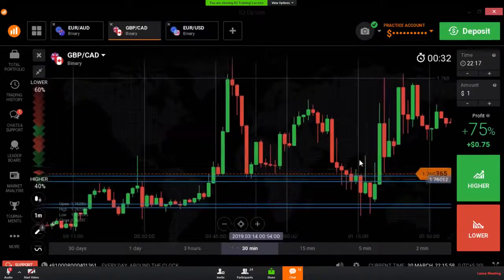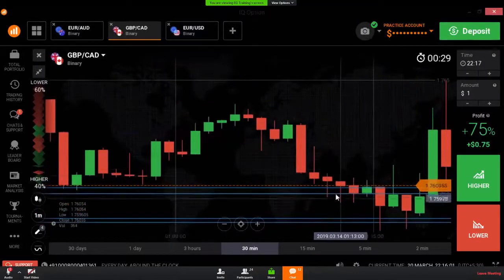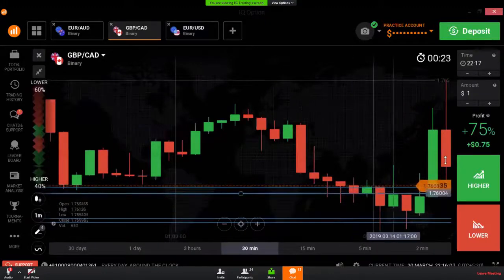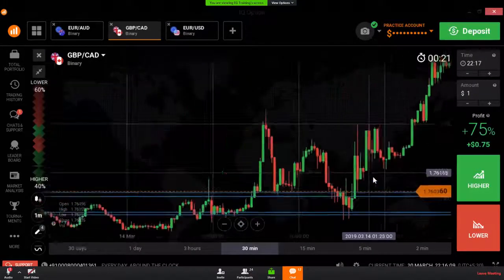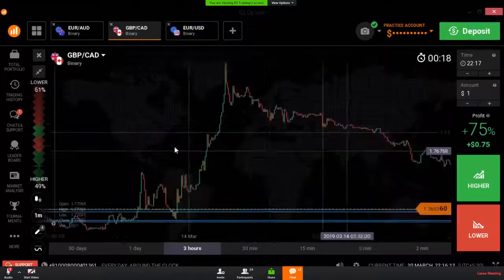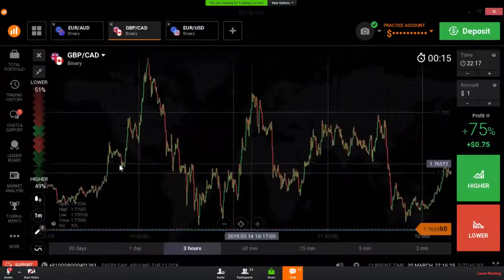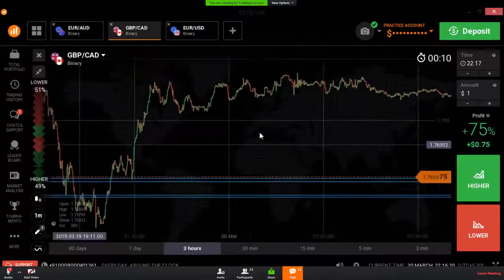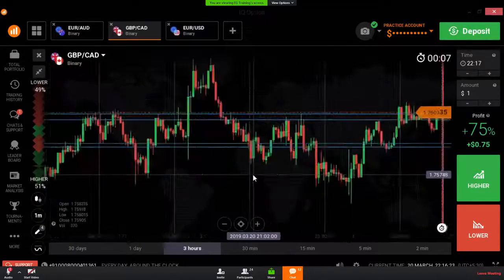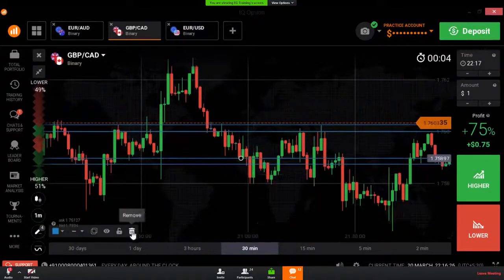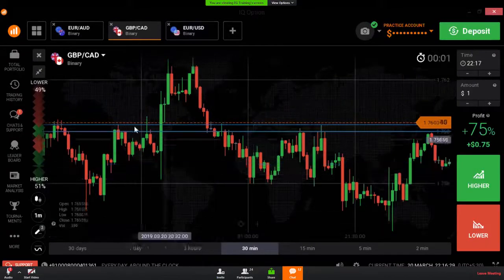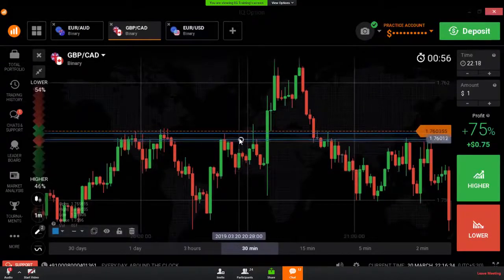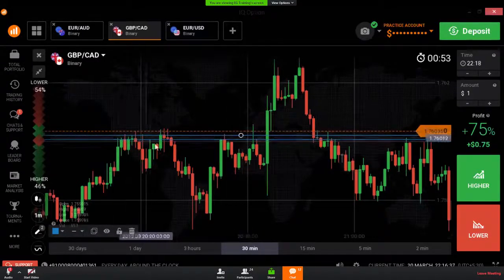So the market is respecting this level. You can see a rejection, a reversal point, but a weak candle again. You are seeing a breakout, but this is a fake breakout because of this strong level. So in this market, we are seeing two strong reversal points, but out of these two, only this level is a strong level. I'm going to adjust the level here to these closing points.